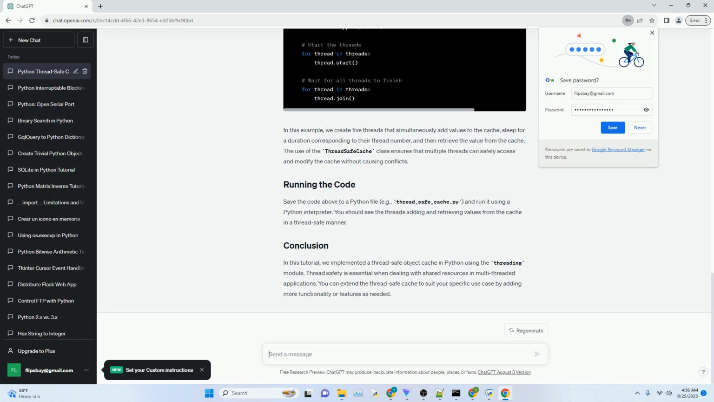thread_safe_cache.py, and run it using a Python interpreter. You should see the threads adding and retrieving values from the cache in a thread-safe manner.